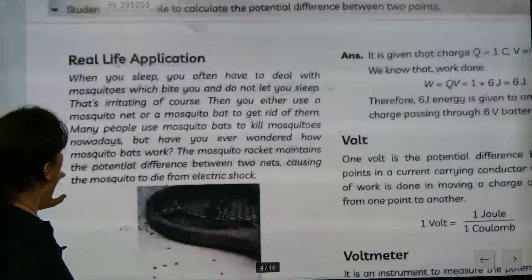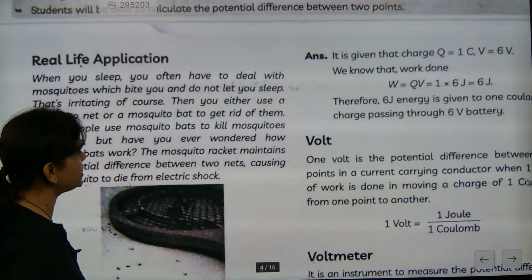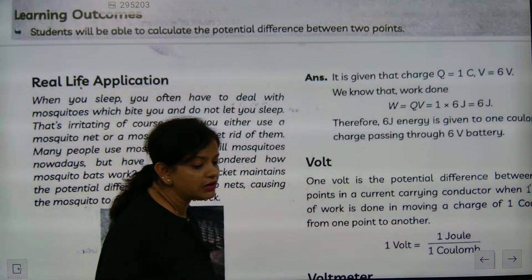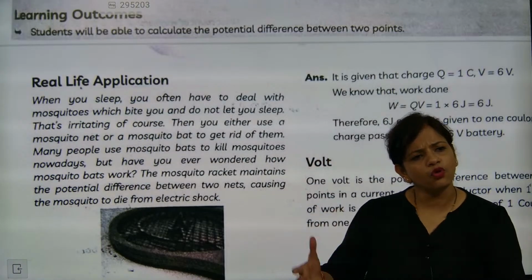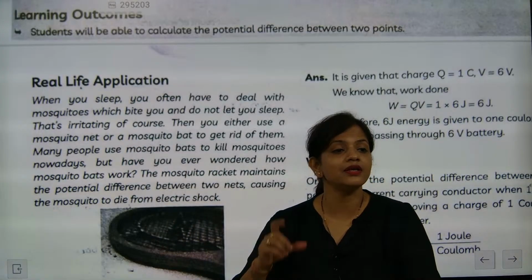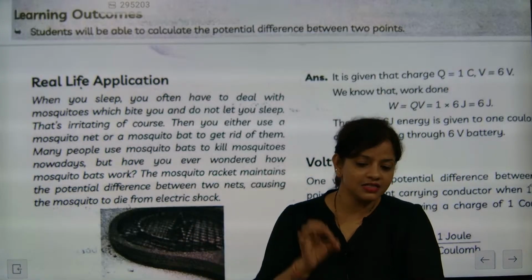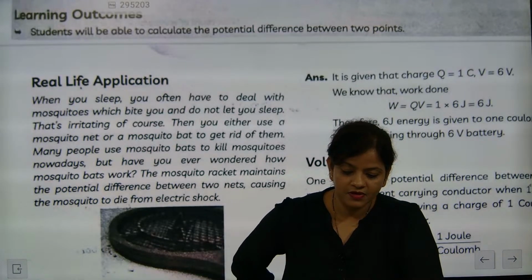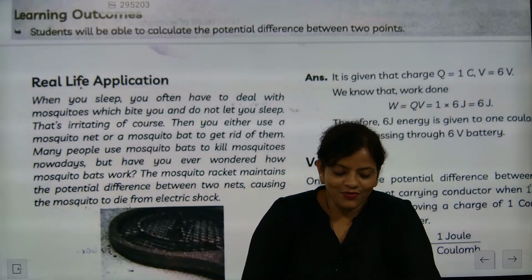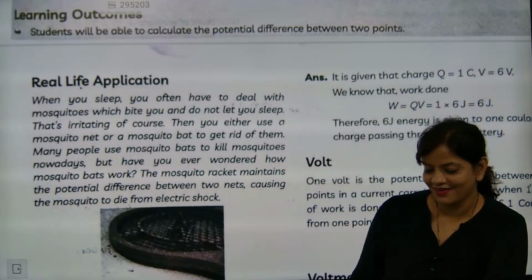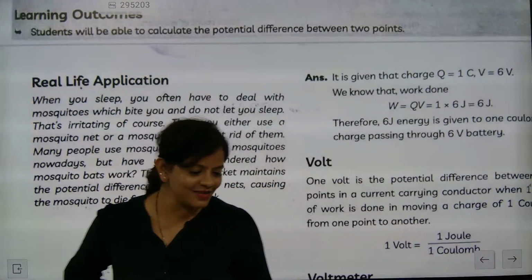Now, when we go to the next part, real life application, about the voltmeter. Why is a voltmeter connected in parallel? Why is a voltmeter not connected in series? The simple question, answer everybody. Yes, beta, one day before the examination, that triangle question we had solved in online class. And luckily the same question came.